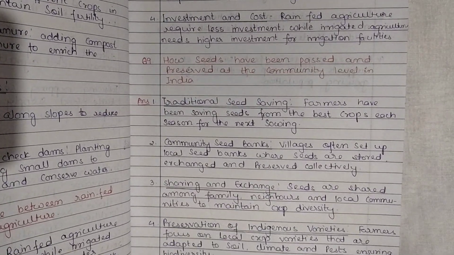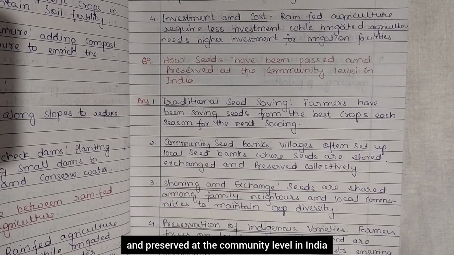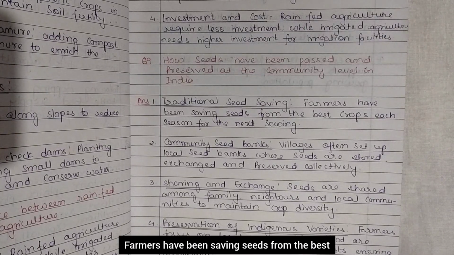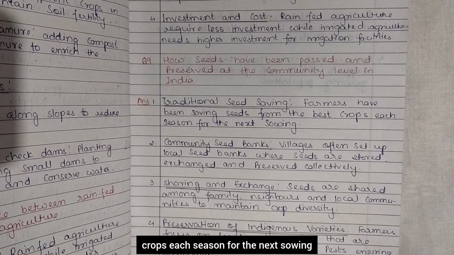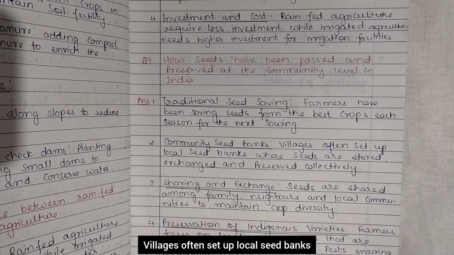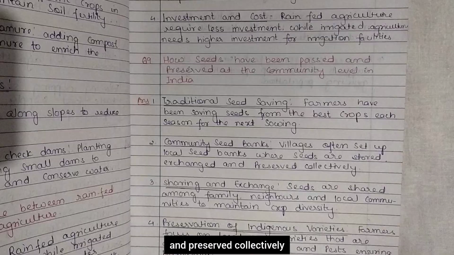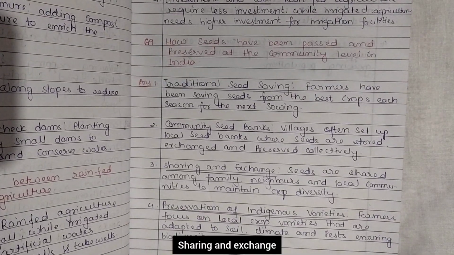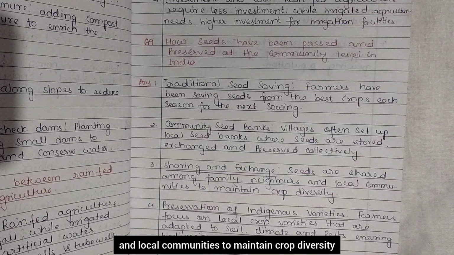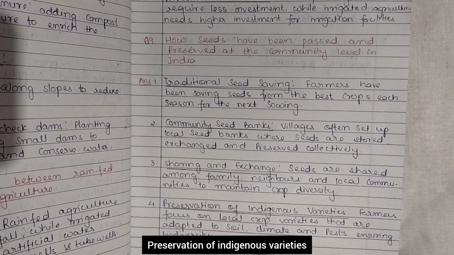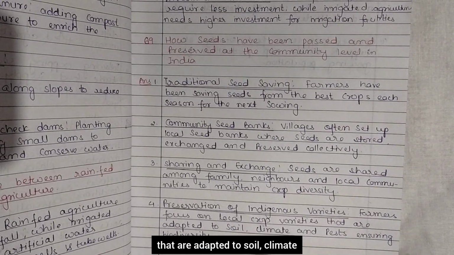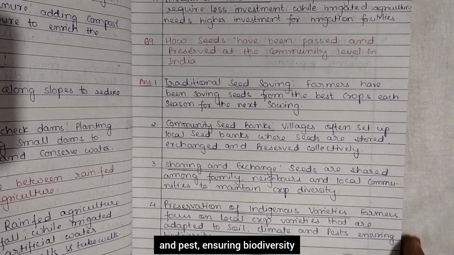Question number 9. How seeds have been passed and preserved at the community level in India? Traditional seed saving. Farmers have been saving seeds from the best crops each season for the next sowing. Community seed bank. Villages often set up local seed banks where seeds are stored, exchanged, and preserved collectively. Sharing and exchange. Seeds are shared among family, neighbors, and local communities to maintain crop diversity. Preservation of indigenous varieties. Farmers focus on local crop varieties that are adapted to soil, climate, and pests, ensuring biodiversity.